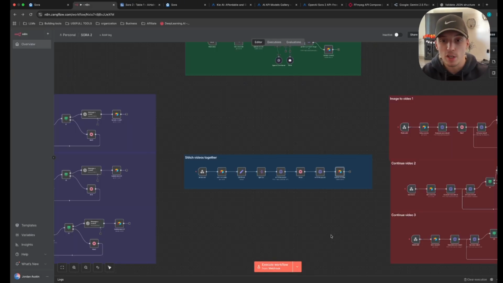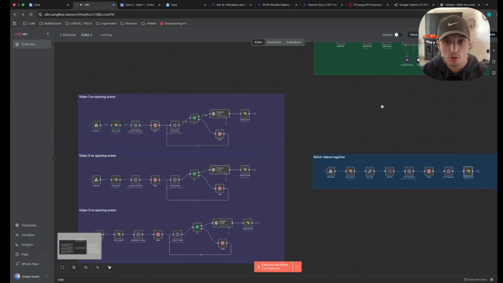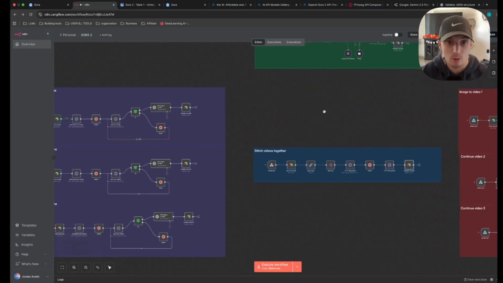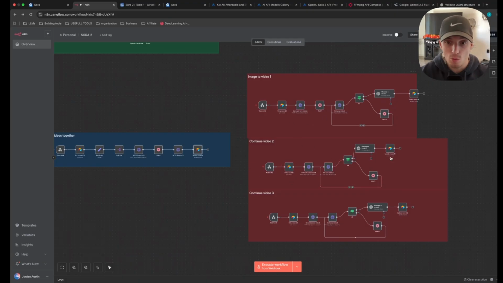Now, what a completed video would look like after we did this would be like the one that I showed you earlier of the cop and then the dog. Basically, I had 3 different videos, and I didn't use a starting frame, so that's why it cut to different frames, except if you see that the video from 2 to 3 was the same frame. That's what I'm saying. This system is so dynamic where I can generate video 1 with no text, but if I like where this one ended, how it looks, then I can just continue with video 2.